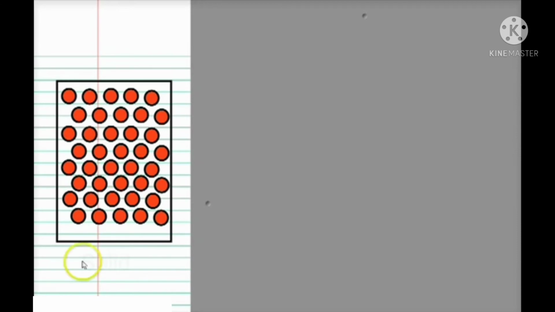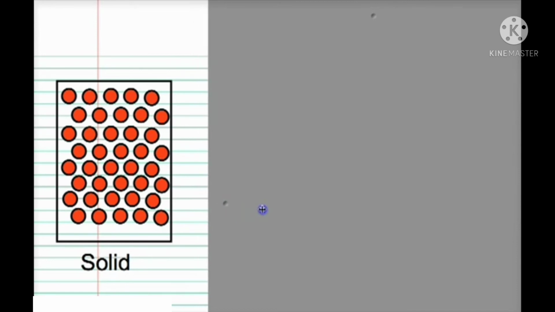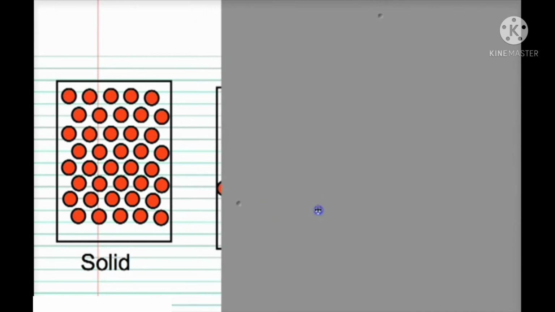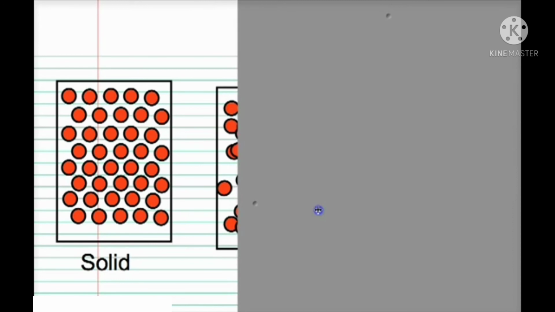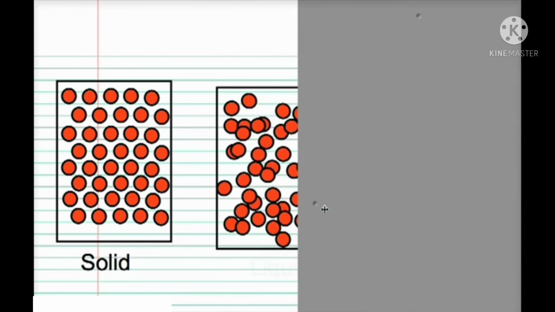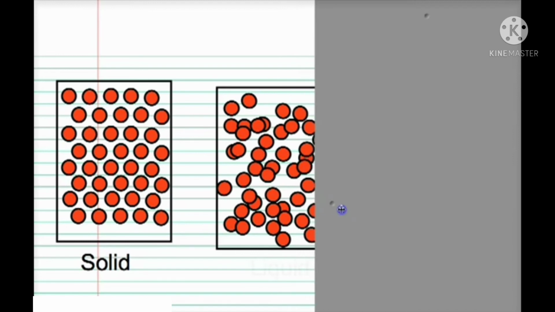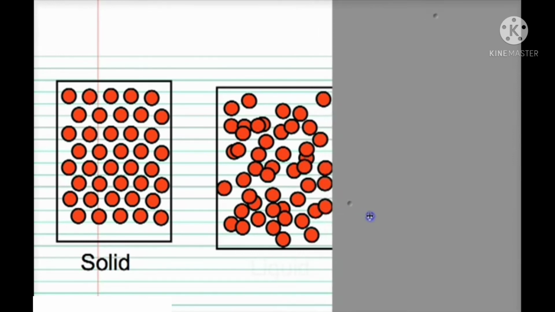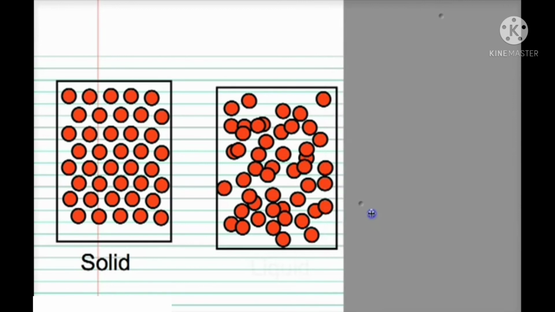Okay, so next we are going to discuss the case of liquids. The intermolecular spaces are somewhat large and intermolecular forces similarly small as compared to solids. Okay, so the molecules of liquids are not as tightly packed in a small volume as compared to solids. Thus, liquids have less density than solids.